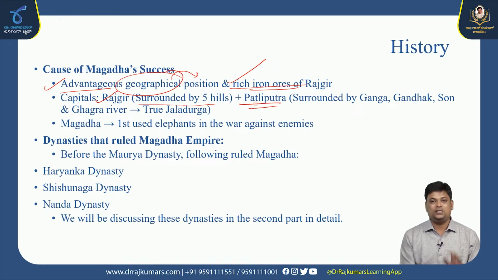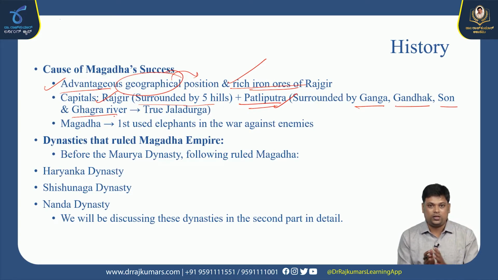And Pataliputra is the second capital, the economic capital of the Magadhan Empire, surrounded by Ganga, Gandak, Son, Ghagra rivers. So we used to call it as Jaladurga. Surrounded by the rivers means it easily helps the army people to travel from one place to another place, and it is easy for the transportation.